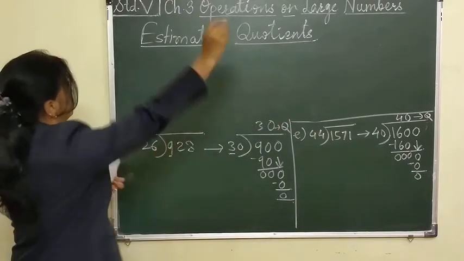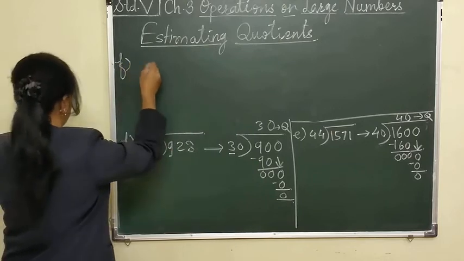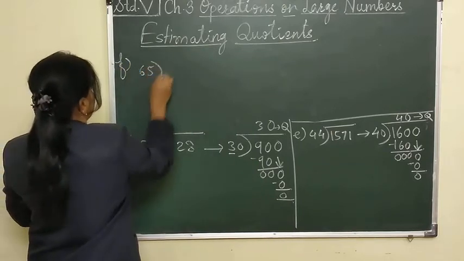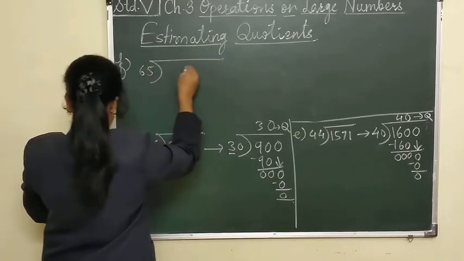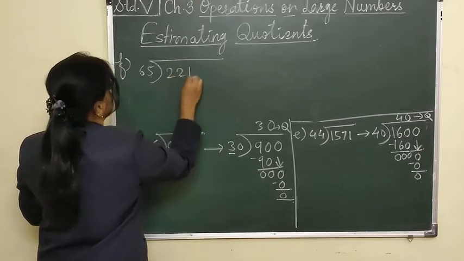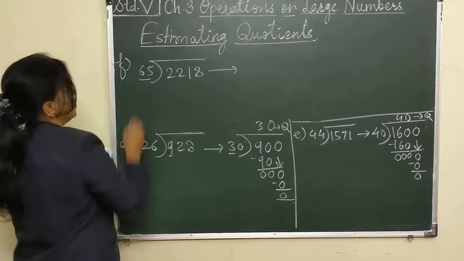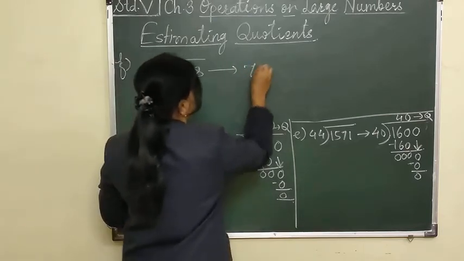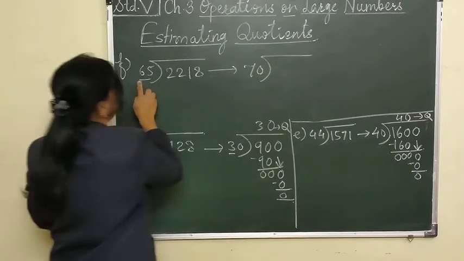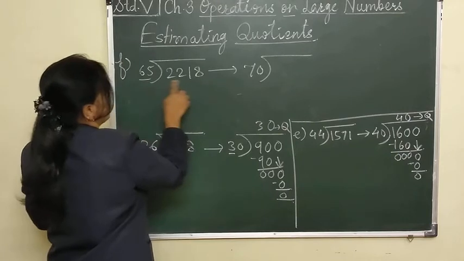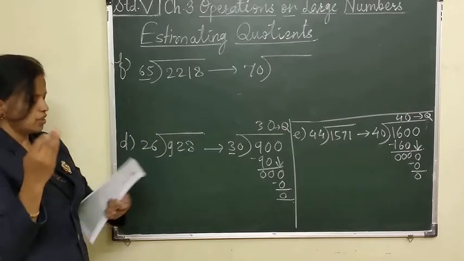Now the last one. F. 65 and inside 2218. See there, this 65 will be rounded to 70. And now you compare this 7 with this 22. 7 3s are 21.